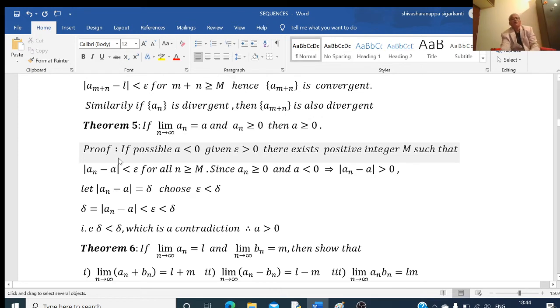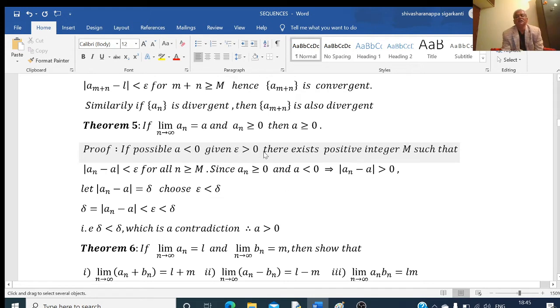Again, we go for the contradiction method here. If possible, so I have considered this one. The limit of a_n as n tends to infinity equal to a is given, and a_n is greater than or equal to 0 is given. I have to prove a is greater than or equal to 0. Now, if possible, this is not true. That means here a is less than 0. I am considering its negation here. So, if possible, a is less than 0.